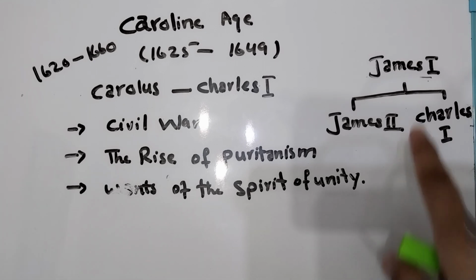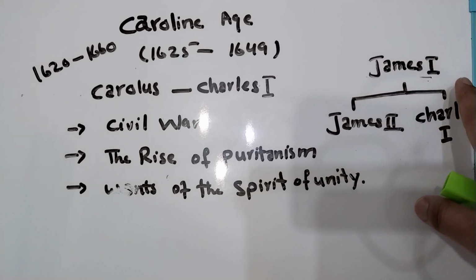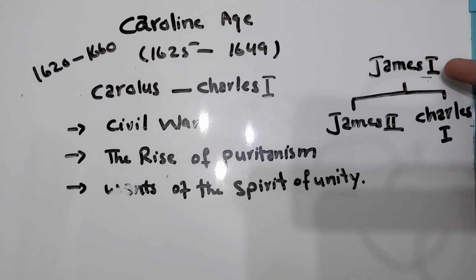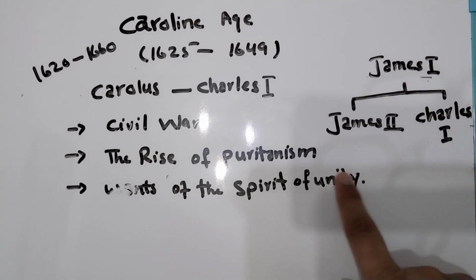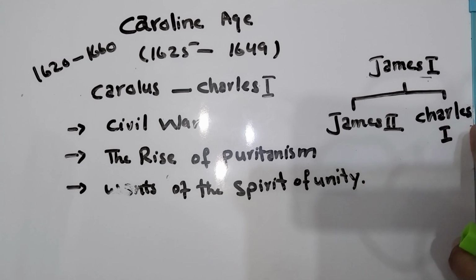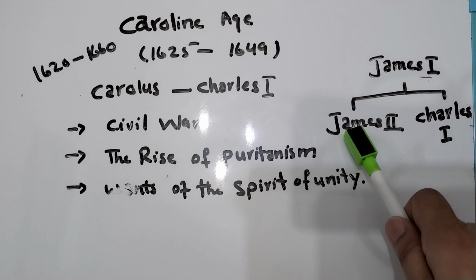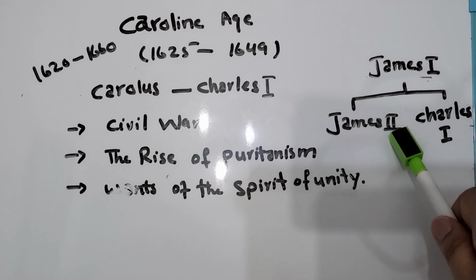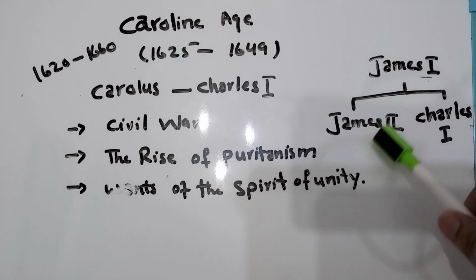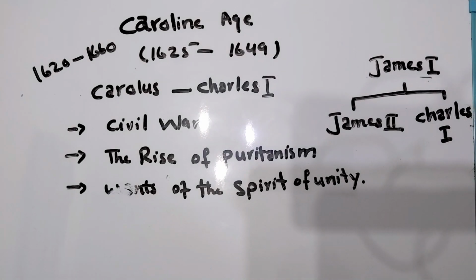As we know, there is the Jacobean age, and after the Jacobean age there is the Caroline age. Why? James the First was the king and he had two sons, James II and Charles I. As in history, James II died, so automatically Charles I became the next ruler of England.